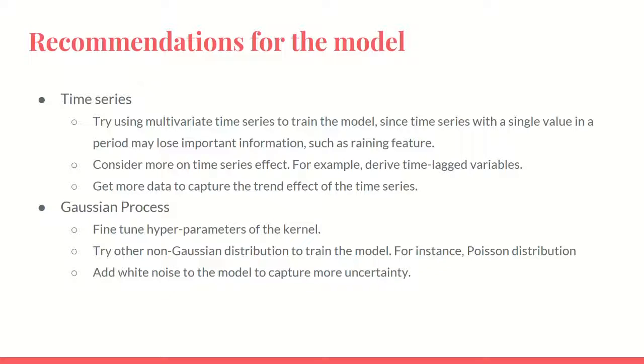So I think it is a key point if we want to keep improving. And the second thing is to try other non-Gaussian distributions to train the model. For instance, we can use a Poisson distribution. And the last point is, I think we can add white noise to the model to capture more uncertainty.